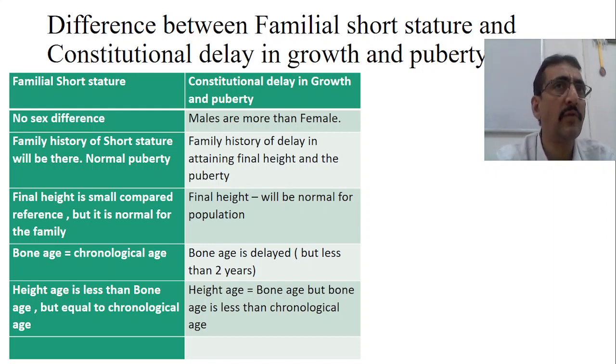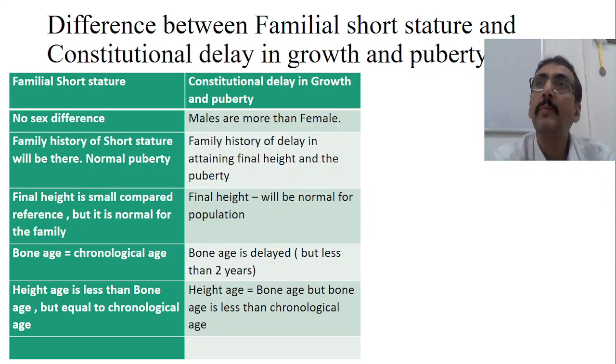In the female, the growth spurt completes before the menarche itself. That's one of the reasons. And after the menarche, the height gain is quite less. Second one is family history of short stature will be there in case of familial short stature. If you look into the father and mother, there is clearly a short stature, or less height-gaining potential. So father and mother height plays an important role.